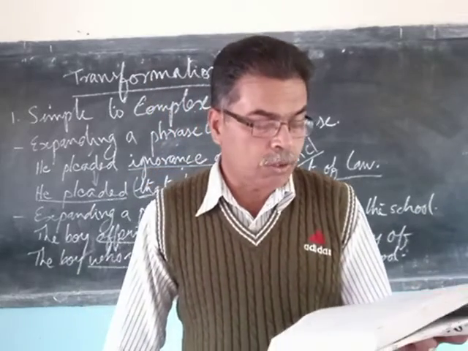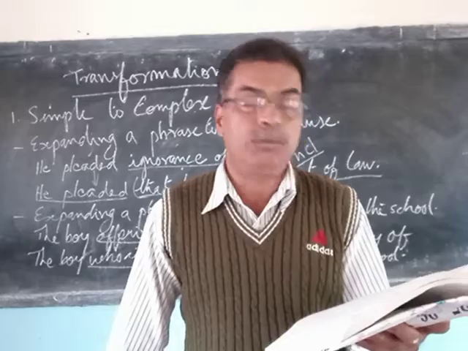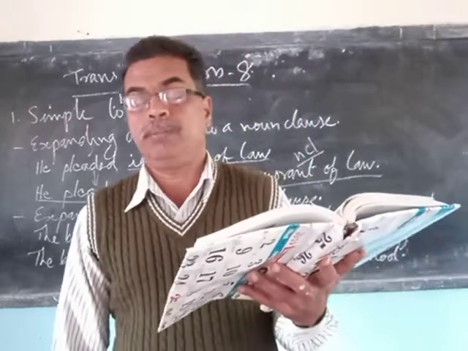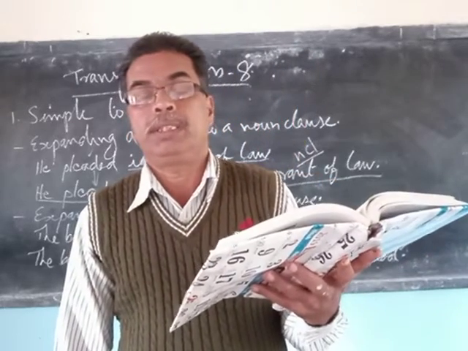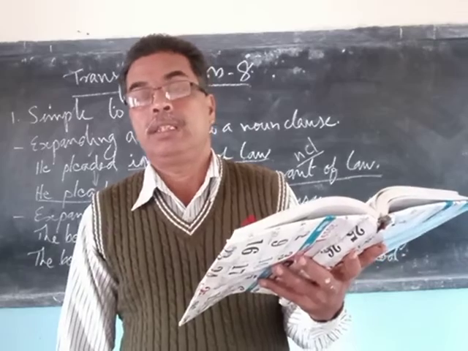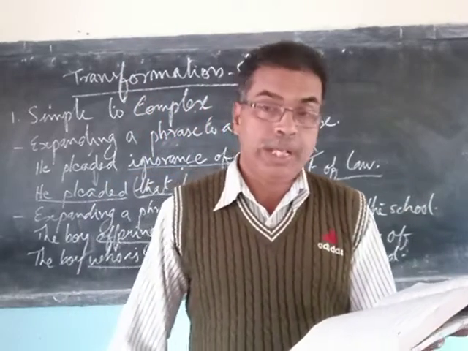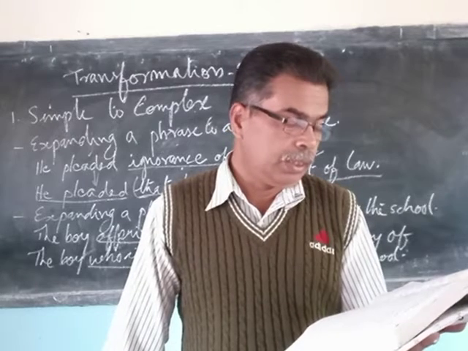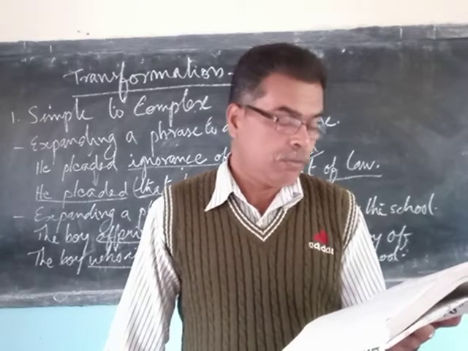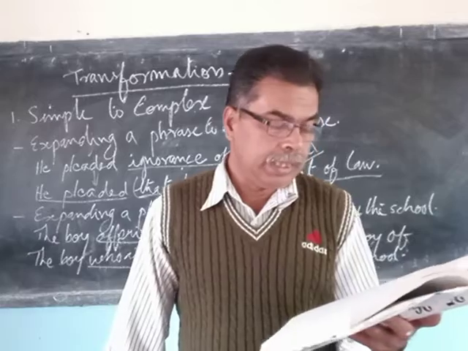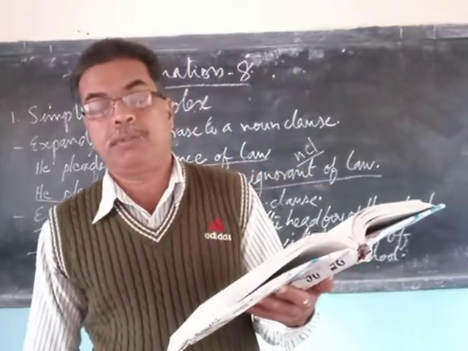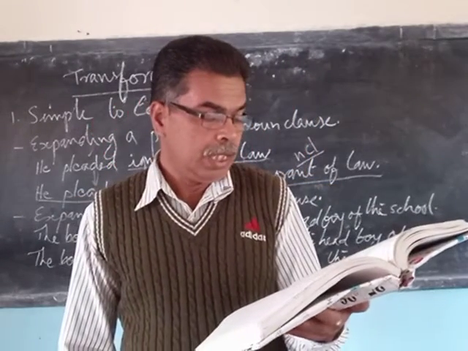That the correspondent quoted the minister's speech out of context. So now there are two clauses. It is believed is one clause, and that the correspondent quoted the minister's speech out of context is the next clause.